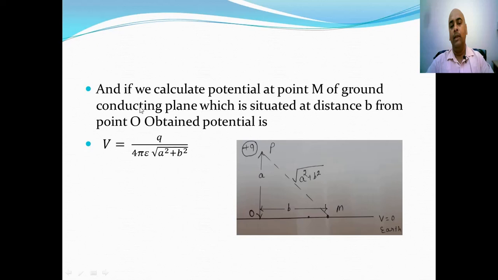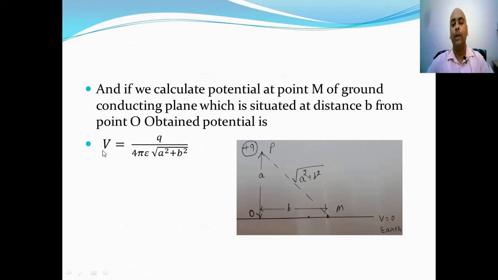Second, if we calculate potential at point M of the ground conducting plane, which is situated at distance b from point O, because the distance a is the perpendicular distance, the hypotenuse is root of a square plus b square.